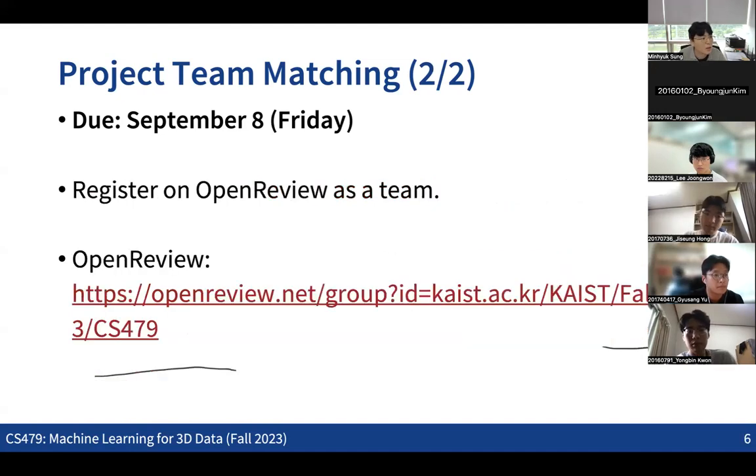We are asking you to register on the Open Review by the deadline as a team, not as each single person. You can find the link here, and you can also find the same link on the Slack workspace as well. Any questions for this?